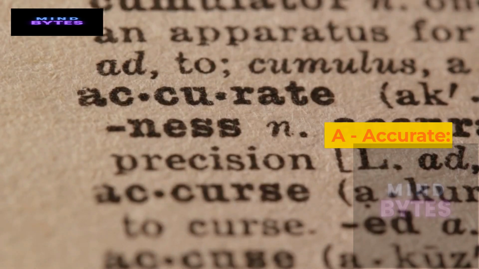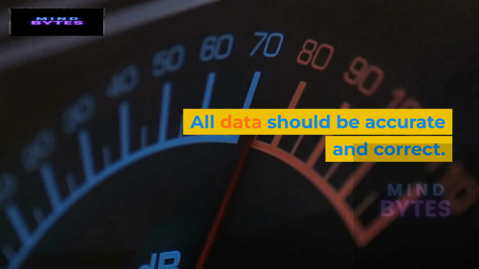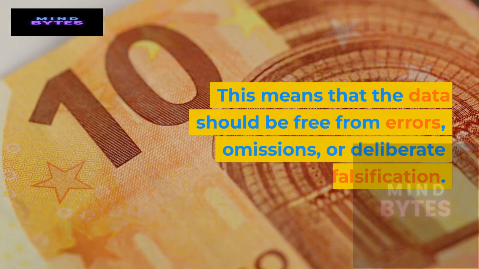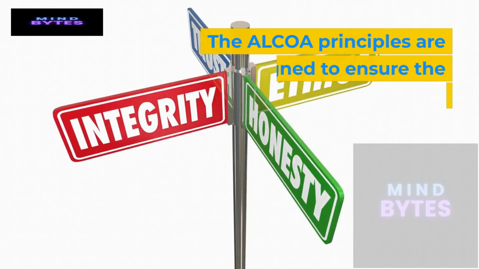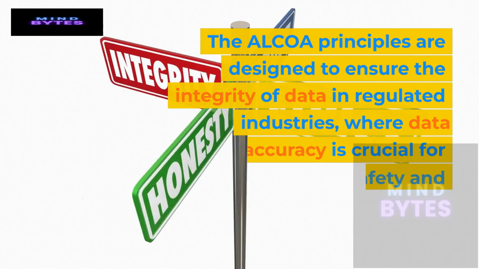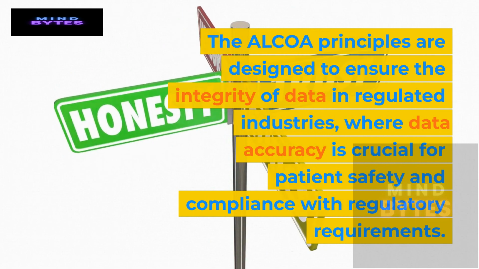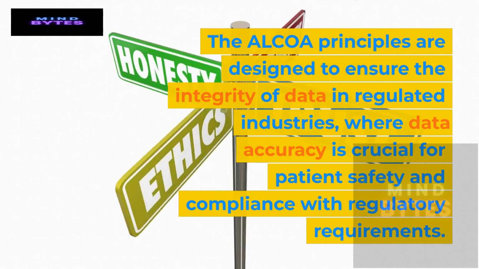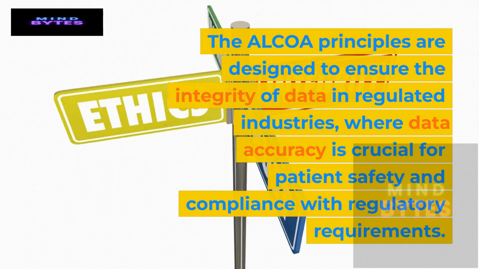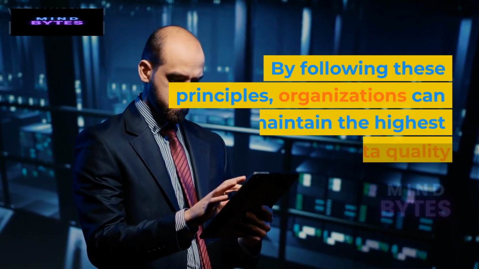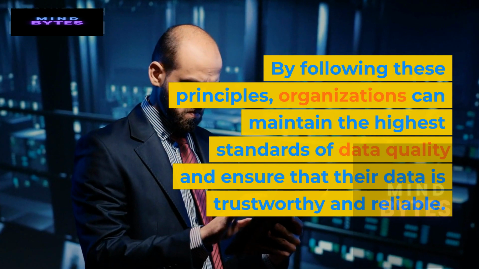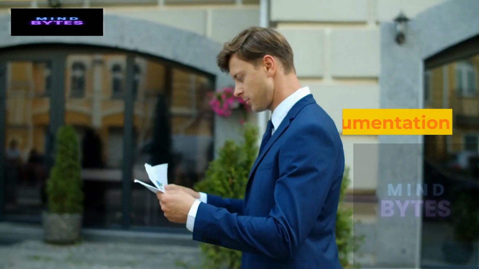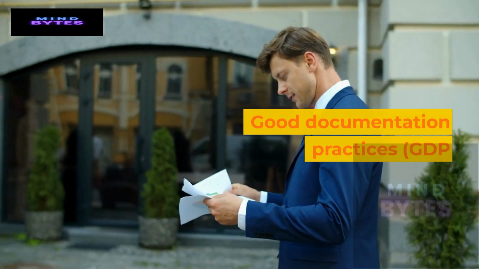A, Accurate. All data should be accurate and correct. This means that the data should be free from errors, omissions, or deliberate falsification. The ALCOA principles are designed to ensure the integrity of data in regulated industries, where data accuracy is crucial for patient safety and compliance with regulatory requirements. By following these principles, organizations can maintain the highest standards of data quality and ensure that their data is trustworthy and reliable.